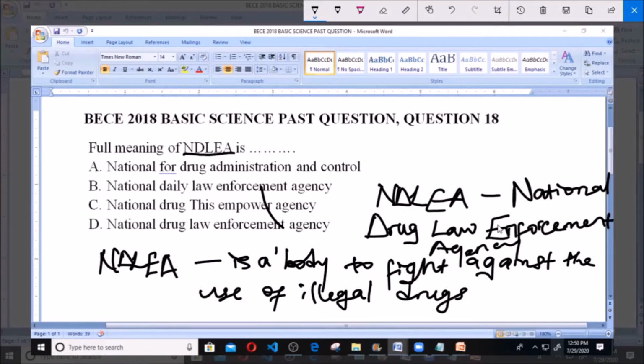It simply means an agency that has been set up by the government to enforce the law against the use of illegal drugs in the nation. From this you see that D is our answer. This is National Drug Law Enforcement Agency, and that is our answer.